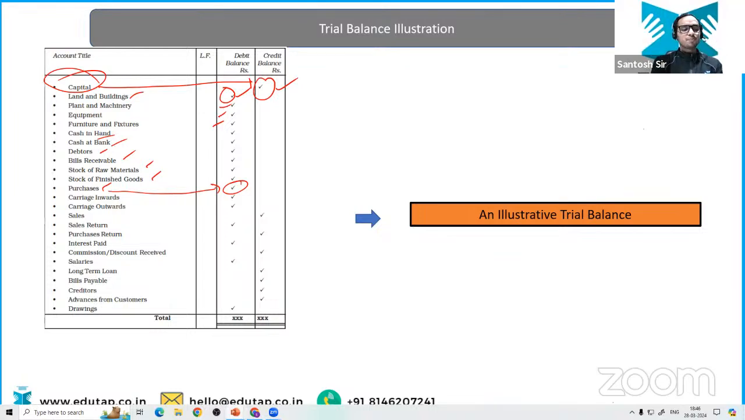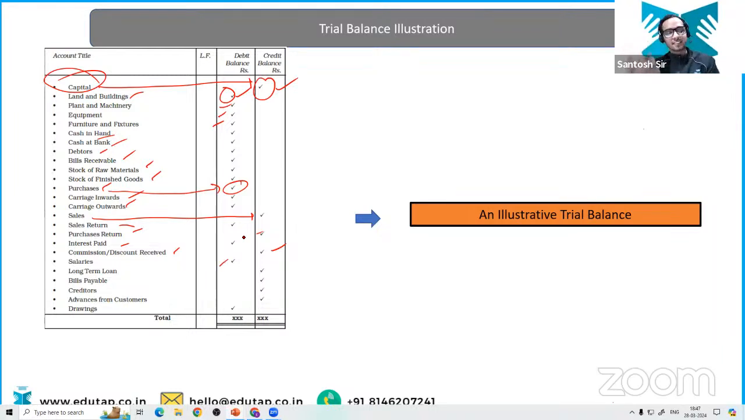Very good. Now tell me, carriage inwards, again expense, carriage outward, again expense. Now here you can see sales, and sales is going to show credit balance because it's an income, right? Sales return. Sales is credit, so sales return is going to be debit balance. Purchase return, credit. Why? Because purchase is debit, purchase return is going to show you credit balance. Again, interest paid, it is an expense, debit balance. Discount received, it is an income, we are receiving the discount, therefore the balance is going to be shown in the credit balance.